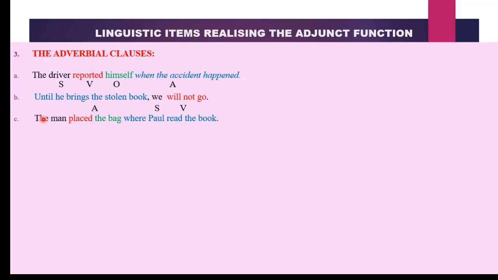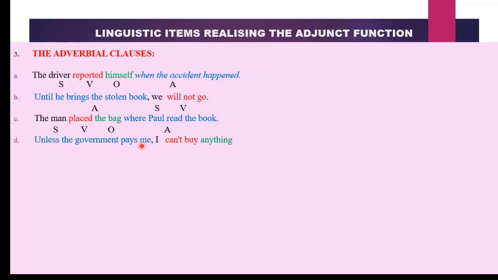In the next sentence, the man placed the bag where Paul read the book. This is also a WH clause. And what information is it giving us? It is giving us information about where the action occurred. Therefore, we have the sentence pattern SVO, with the bag as our direct object. Where Paul read the book gives us information about place. Therefore, it becomes an adverbial. It is functioning as if it is an adverb, and we will call it our adjunct.